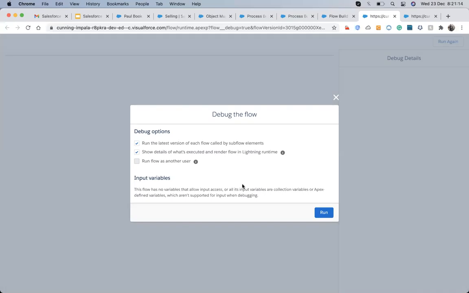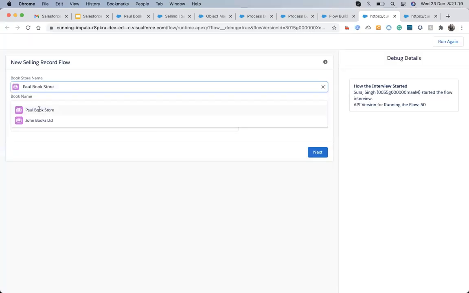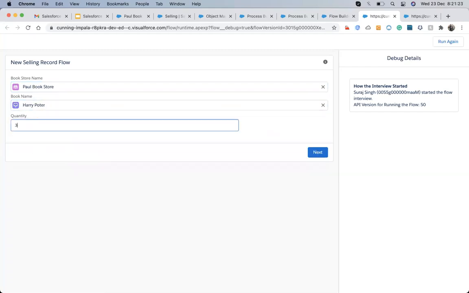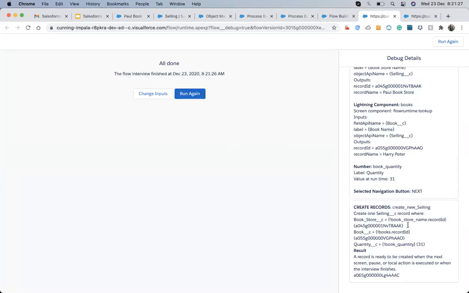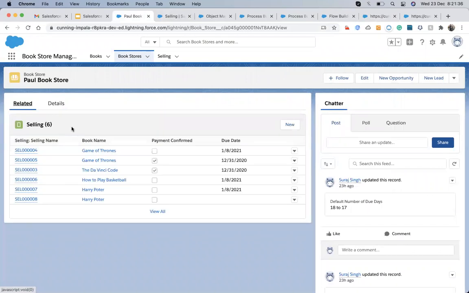Run the debug. I choose the Paul bookstore, Harry Potter, and the quantity will be 31, and hit next. When I hit next, it will create a record. Let's check whether the record is created or not. It's related to the Paul bookstore, so I'm going to the Paul bookstore, and I think this is the latest one.